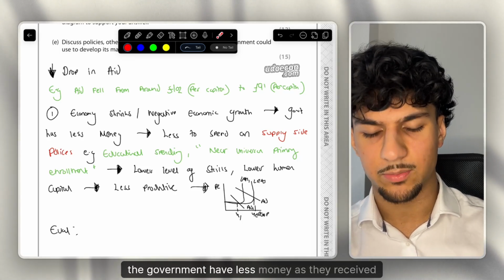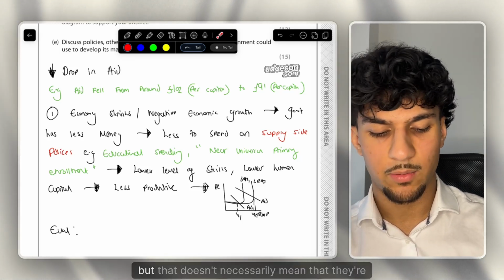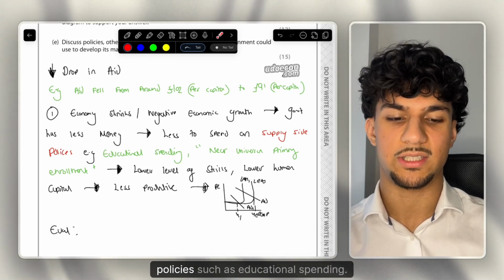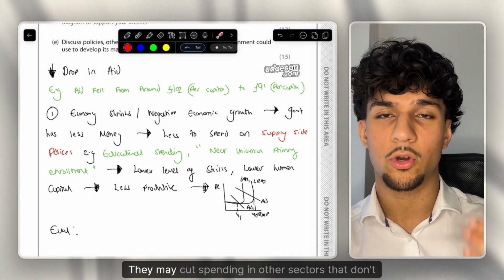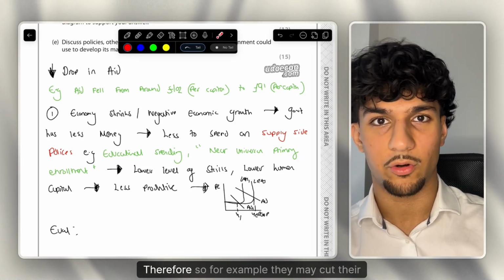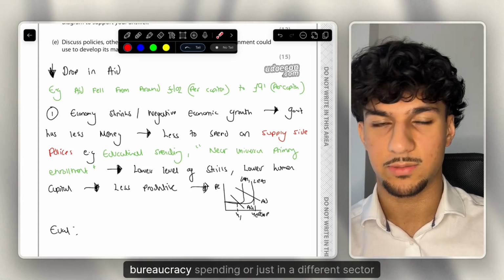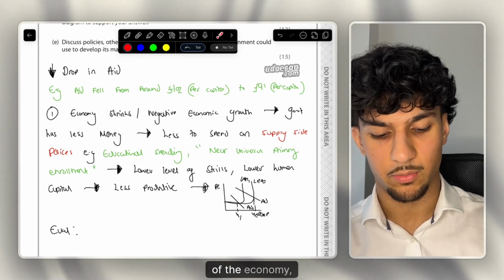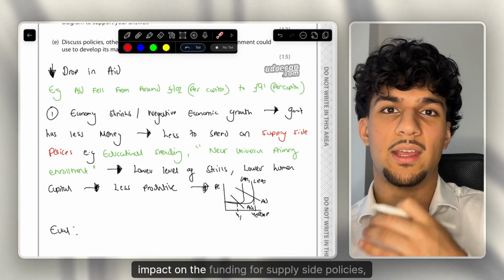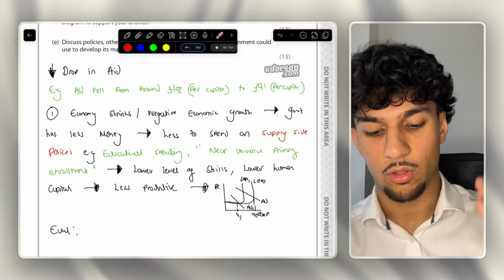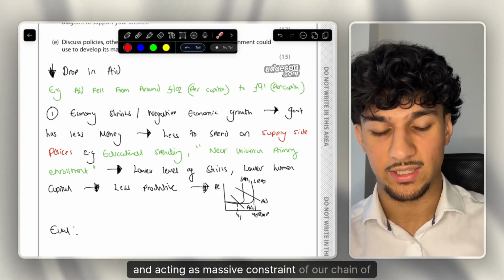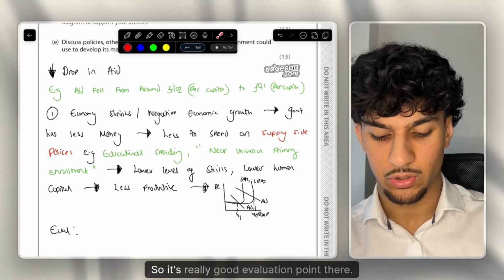Yes, the government has less money as they received less aid, but that doesn't necessarily mean they're going to start spending less on supply side policies such as educational spending. They may cut spending in other sectors that don't affect growth and development. For example, they may cut their bureaucracy spending or spending in a different sector of the economy. Therefore, a drop in aid may have no impact on their funding for supply side policies, acting as a really good evaluation and a massive constraint on our chain of analysis. So it's a really good evaluation point there.